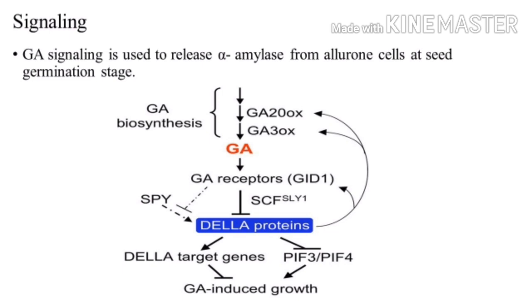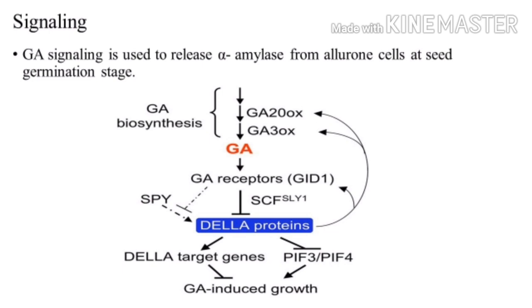If gibberellic acid is there, it will activate the gibberellic acid receptors, that is GID1, which will inhibit the DELLA protein. If DELLA protein is inhibited, then DELLA target genes will not be able to repress the gibberellic acid growth.